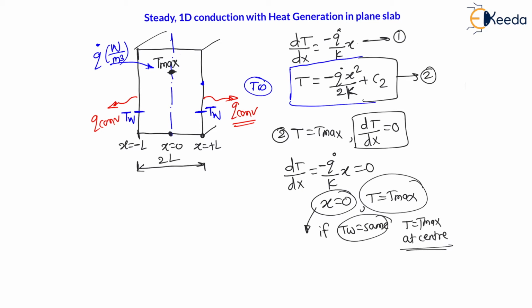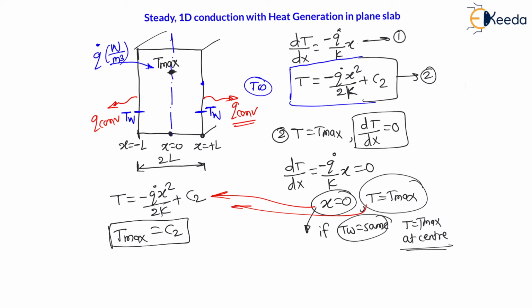Now, my dear students, let us put this condition, x is equal to 0 and temperature is maximum, in equation number 2. Equation number 2 is temperature is equal to minus q dot x square by 2k plus C2. If I put x is equal to 0, we will get maximum temperature is equal to C2.